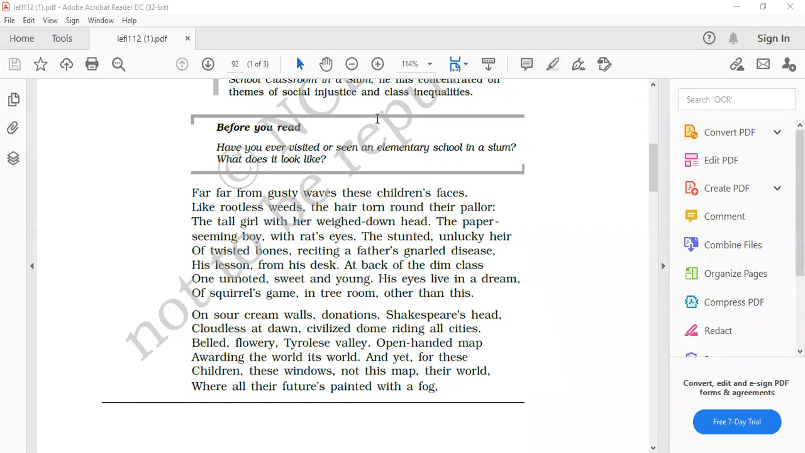Yes, ma'am. Will you please repeat the question? Yes. The question is, why does Stephen Spender, this is the name of your poet, use the images of despair and disease in the first stanza, and with what effect?